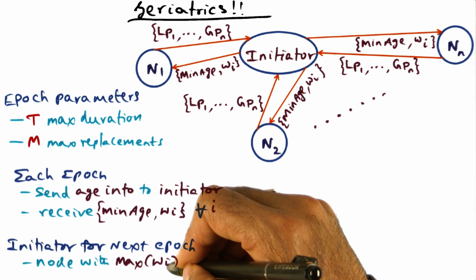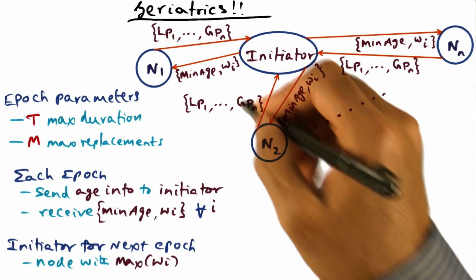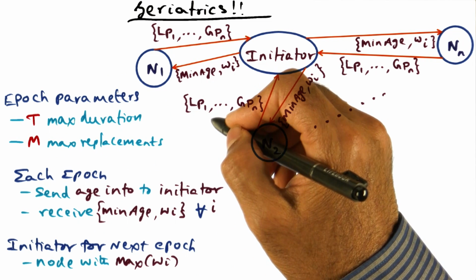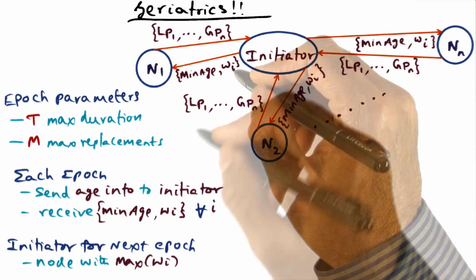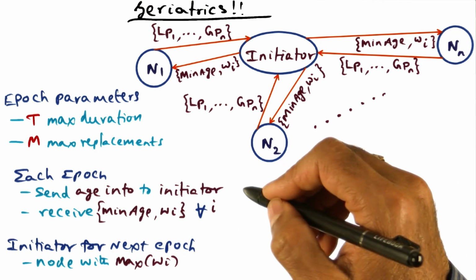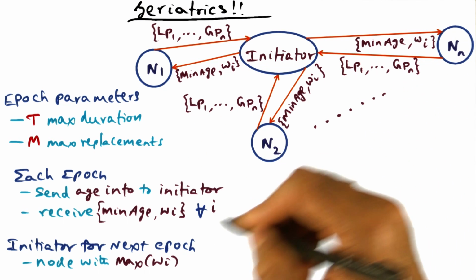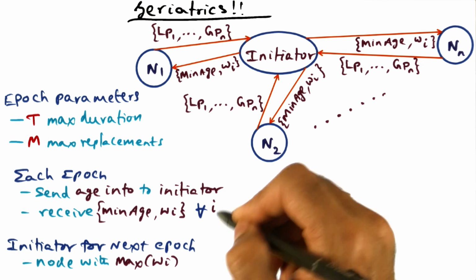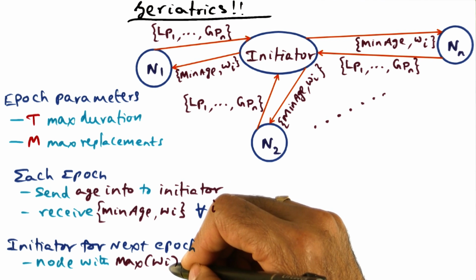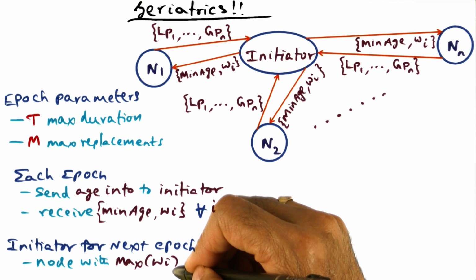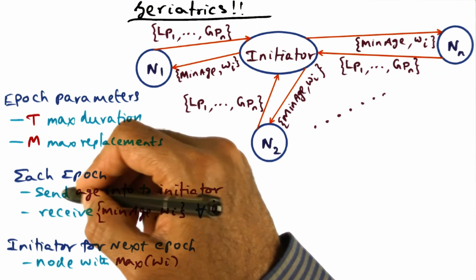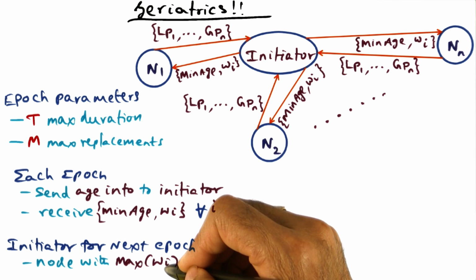Now, how do we determine that? Well, every one of these nodes is receiving not only the min age of the candidate pages that are going to be replaced in the next epoch, but also the weight distribution that says what is the percentage of these replacements that are going to happen in each one of these nodes. So locally, each one of these guys can look at the WI vector that it got back from the initiator and say, I know, given that node N3 has the maximum weight, that's going to be the initiator for the next epoch. So locally, you can make the determination so that for the next epoch, in order to send the age information, you know locally who to send it to.